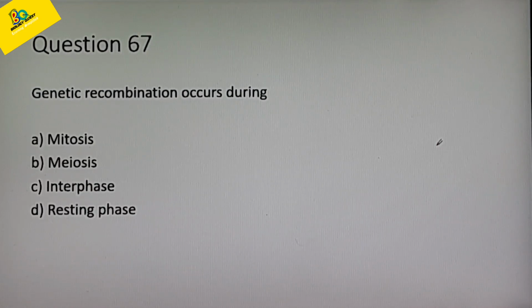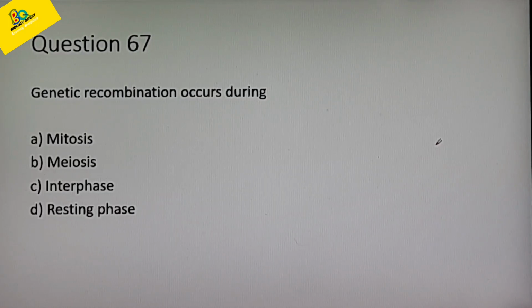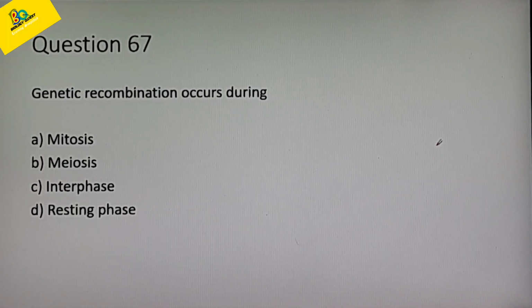Genetic recombination occurs during. Options are A mitosis, B meiosis, C interphase, D resting phase. Genetic recombination occurs during which phase or during which process does genetic recombination take place? It is genetic recombination which in turn leads to variation.